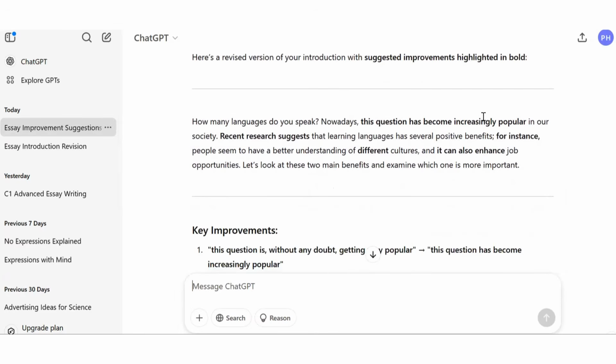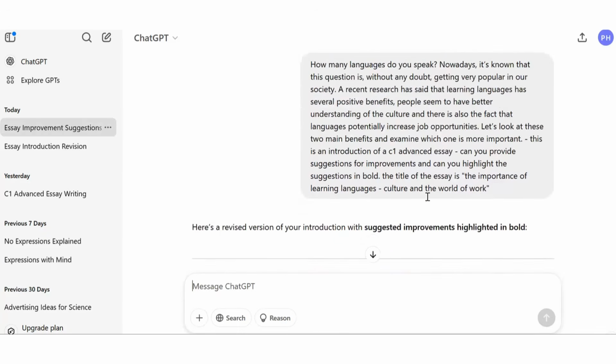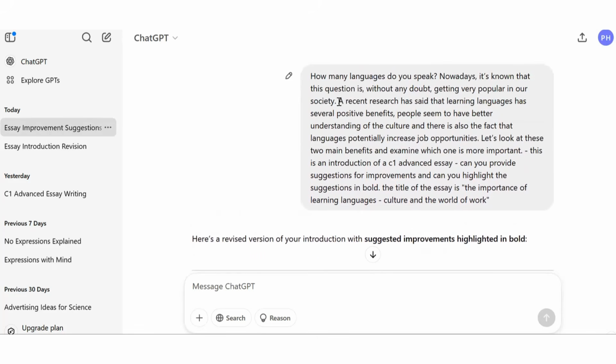Okay, so here we have our new revised introduction, starting with a rhetorical question. Nowadays, this question has become increasingly popular in our society. Recent research suggests... So you can see here that the student before had made a mistake in that she had written "a recent research."